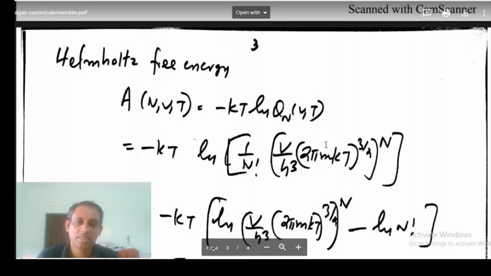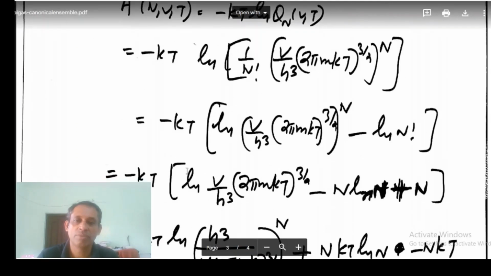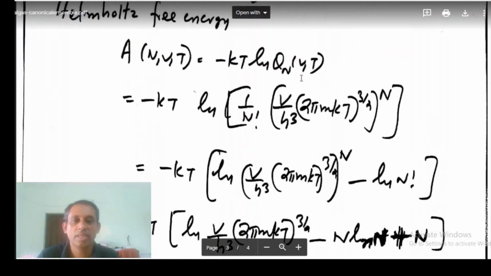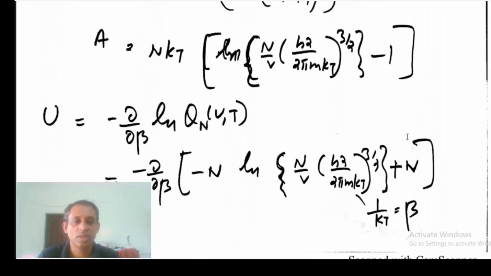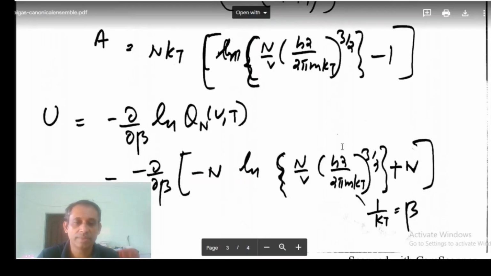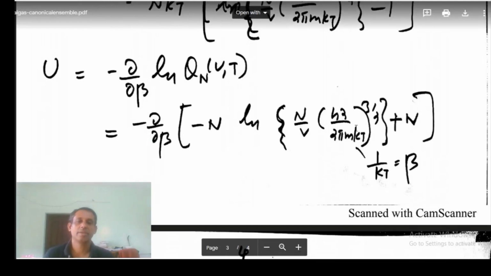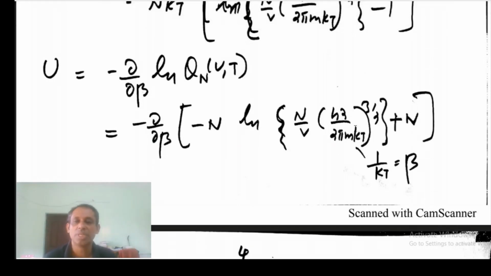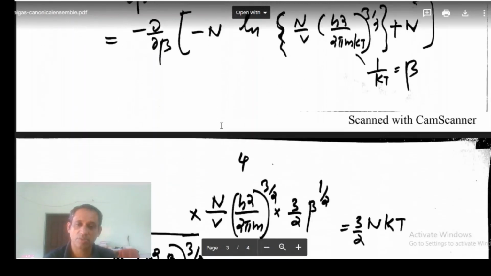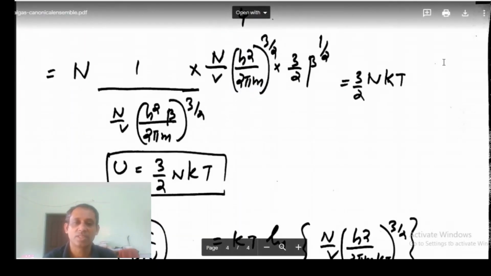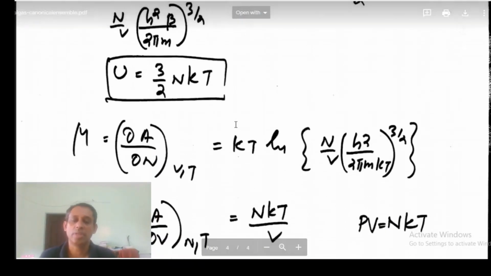So for obtaining the expression for Helmholtz free energy, we have done the log Q_N VT. Log Q_N VT comes out to be this. Okay, so remember that 1 by kT is beta. So as we partially differentiate this with respect to beta, I will get this relation 3 by 2 nkT. So U equal to 3 by 2 nkT.